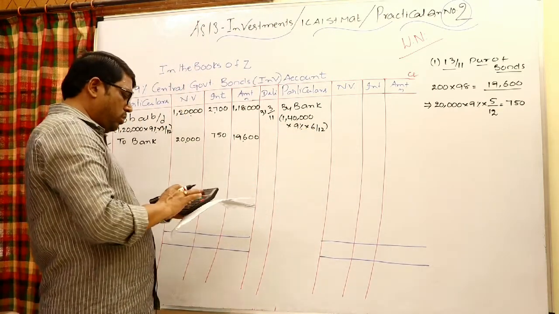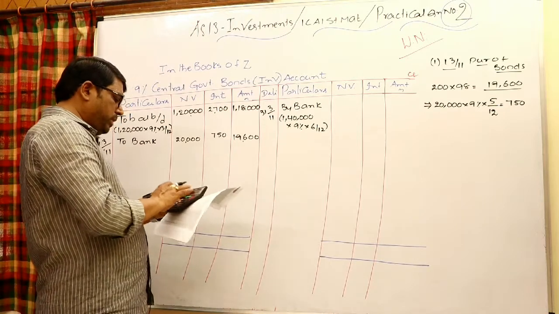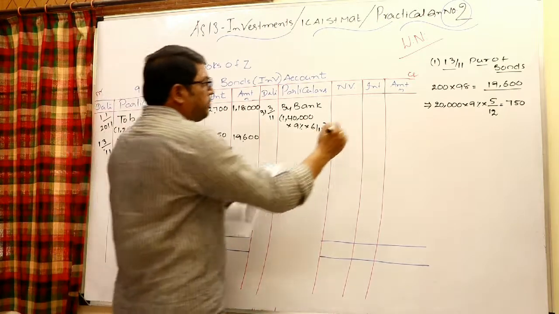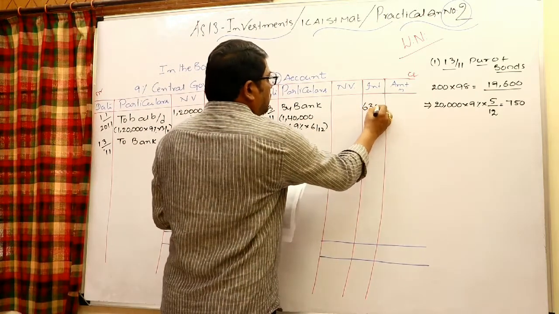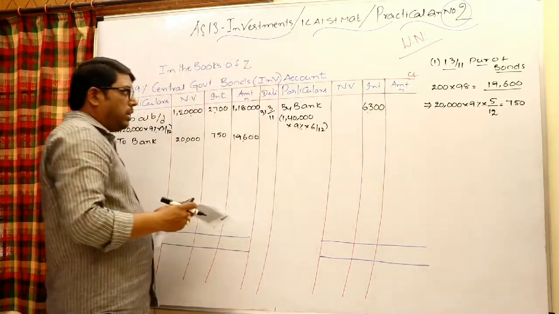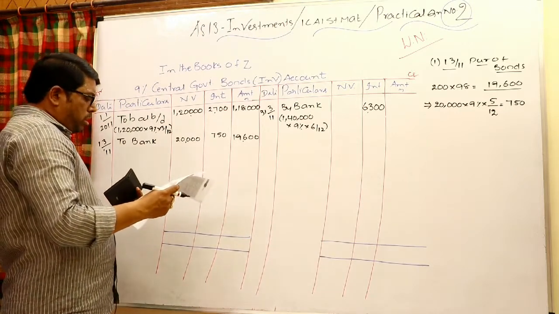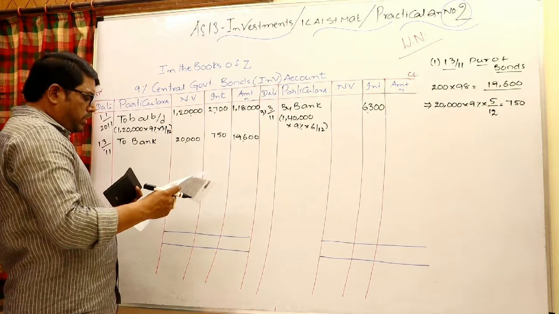That is 6,300, your income in the interest column. Write the interest received.